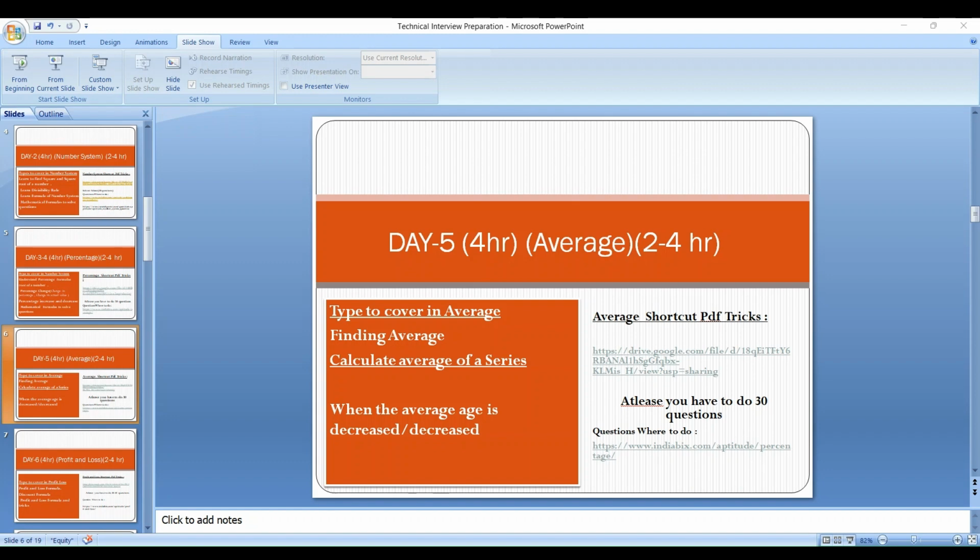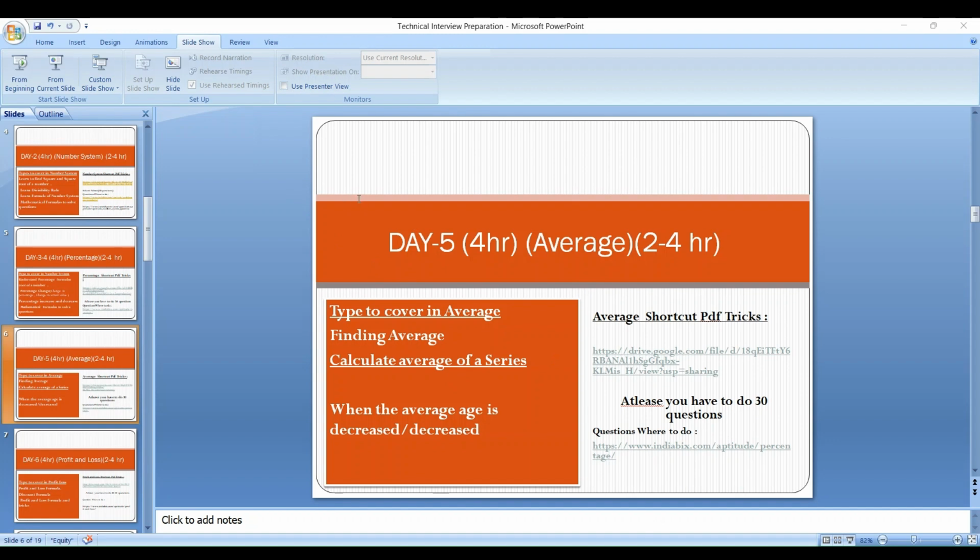In the average topic, I've also attached the PDF covering the tricks related to the average topic. At the end of the video, when I complete it, I'm attaching all these PPTs to the description, so that you can go to the sheet and easily make notes. So in the average topic, first you have to go to the sheet. In the average shortcut trick sheet, I have covered all the tricks related to the average topic.